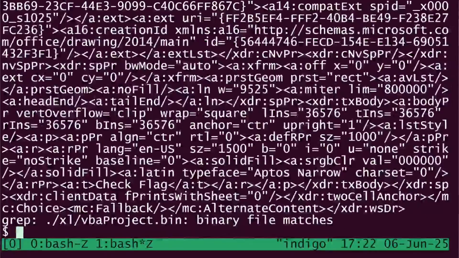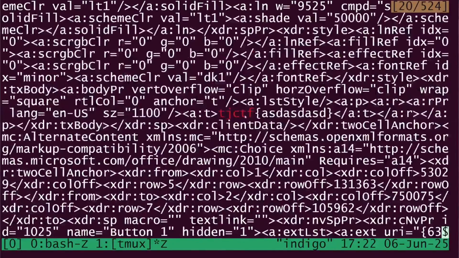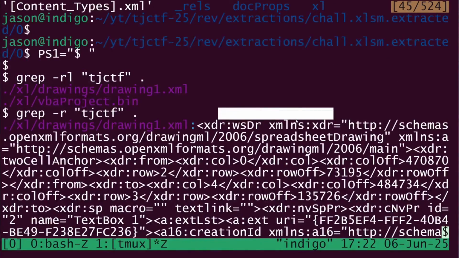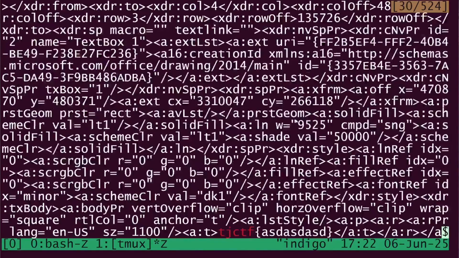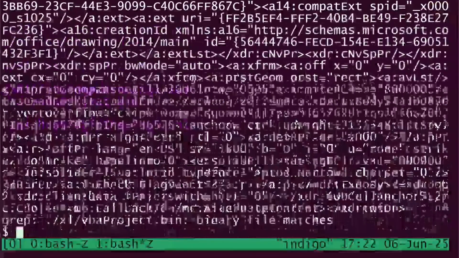So let me zoom out a little bit. I'm a little too zoomed in. If we scroll up, it is highlighted here in red. We see TJCTF, and we see that fake flag, that placeholder flag from earlier. So this is not what we want there. But that's the only instance of TJCTF inside that XML file.